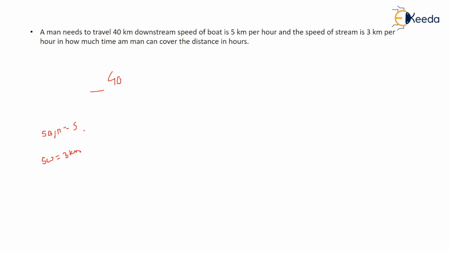So you have to go downstream. So in downstream you have to add both the speeds. It comes out to be 8 km per hour, right? So divide by 8 kmph, we will get the time. So it comes out to be 5 hours. 5 hours is the answer.